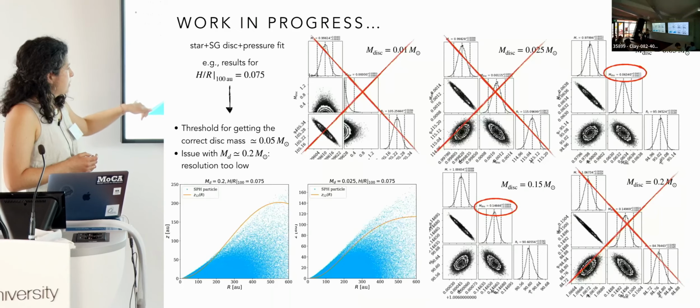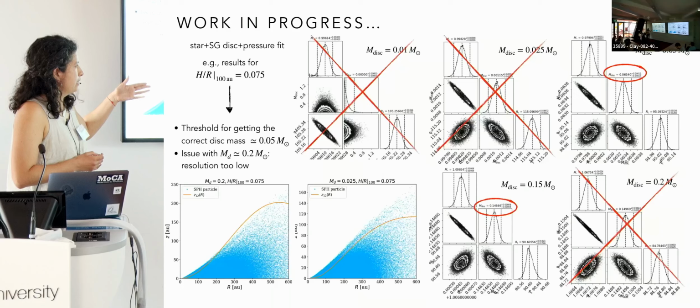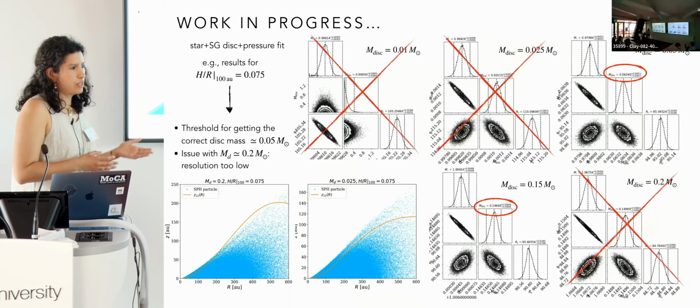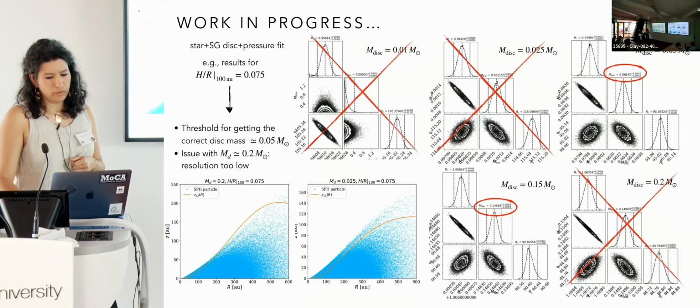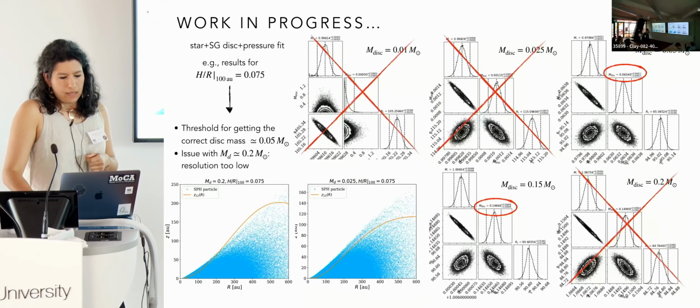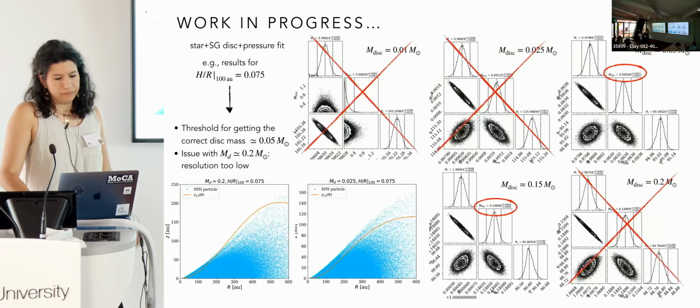In the high mass case, this is not the case. So we are in a low resolution region, and this might be why we are not able to recover our disk mass. This is actually something that can also affect our simulation with cooling on, so with GI, but this is something we still need to investigate better.